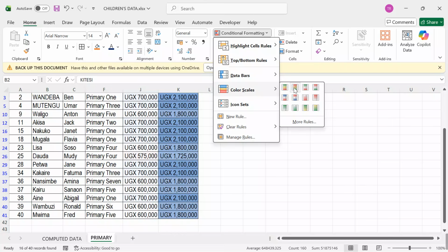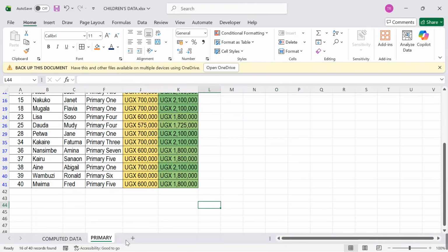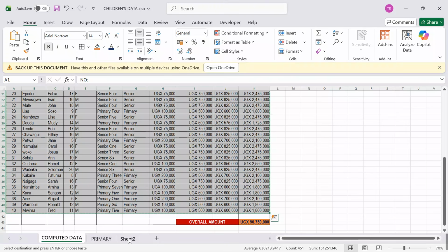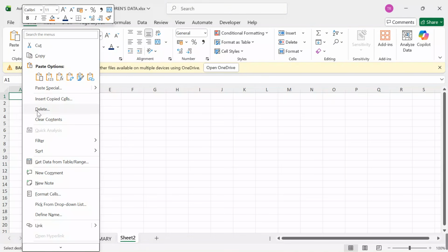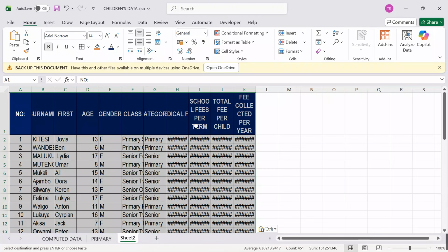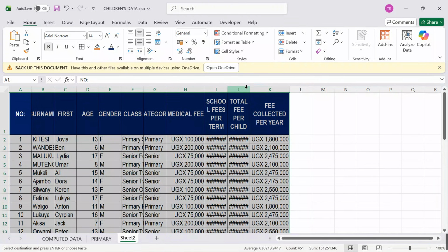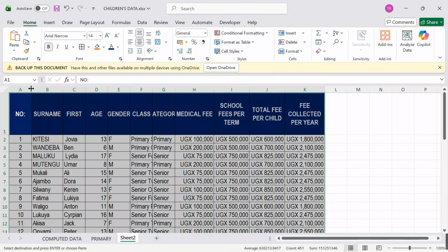I come here, I apply a clear conditional formatting to make my work be a bit more clear. I will go back, I Control C, I come back here, I say, let me Control V, right click, or just come and say Control V, and then do some adjustments here and there to see that your information is on point. Yes, here we go, nice.